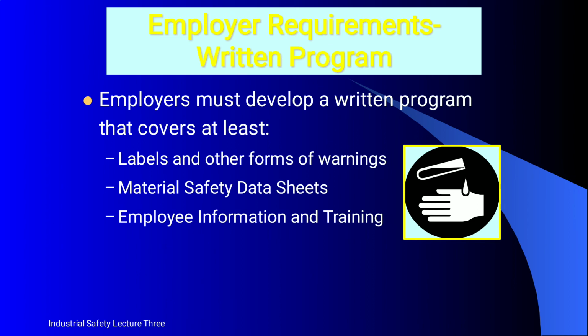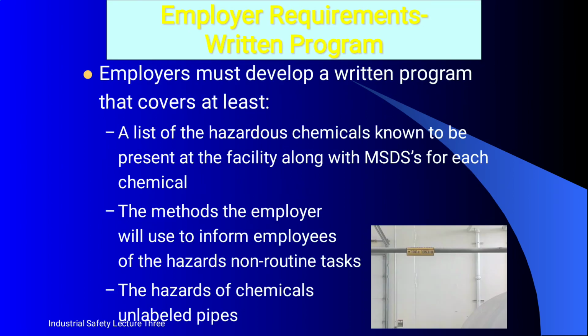Employer requirements, written program. Employers must develop a written program that covers at least labels and other forms of warning, material safety data sheets, and employee information and training. Next is the employer requirements, written program, that is, employers must develop a written program that covers at least a list of hazardous chemicals known to be present at the facility along with the MSDS for each chemical.